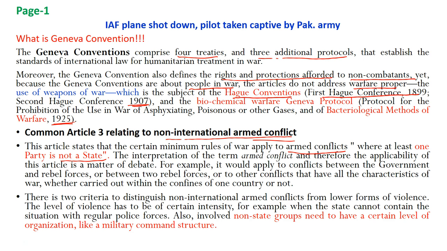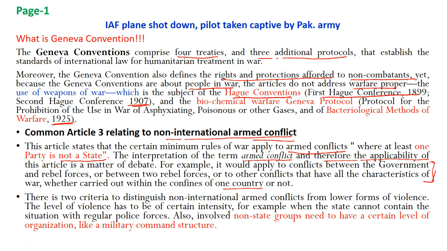The interpretation of the term armed conflict, and therefore the applicability of this article, is a matter of debate. For example, it would apply to conflict between government and rebel forces, or between two rebel forces, or to other conflicts that have all the characteristics of war, whether carried out within the confines of one country or not. So this basically defines the spectrum of armed conflict. How exactly would it be done if it is between two non-state actors, two rebel forces, or other